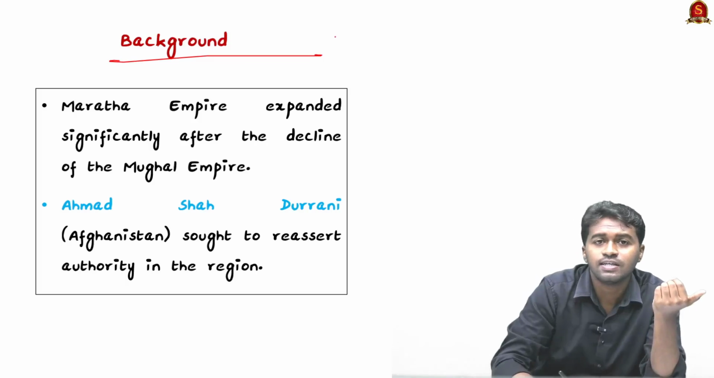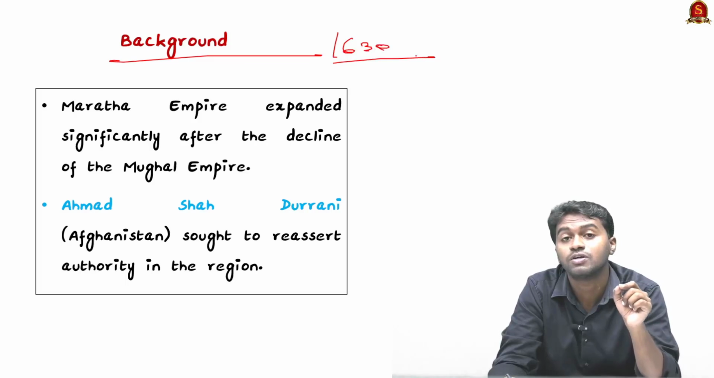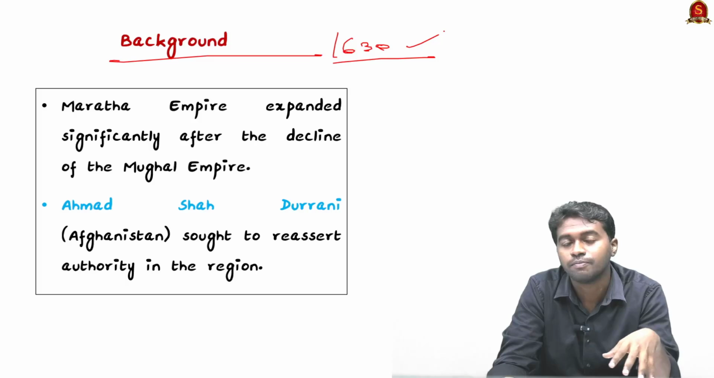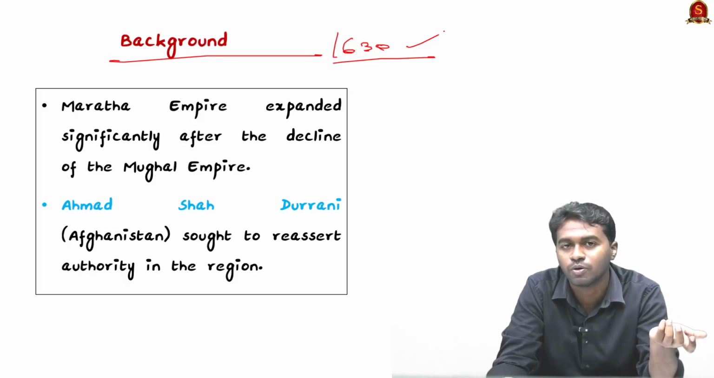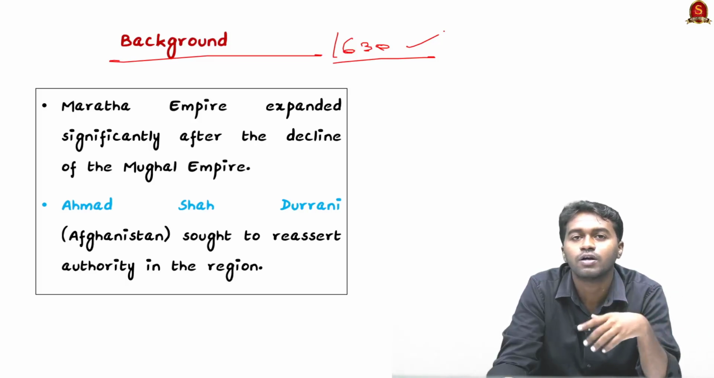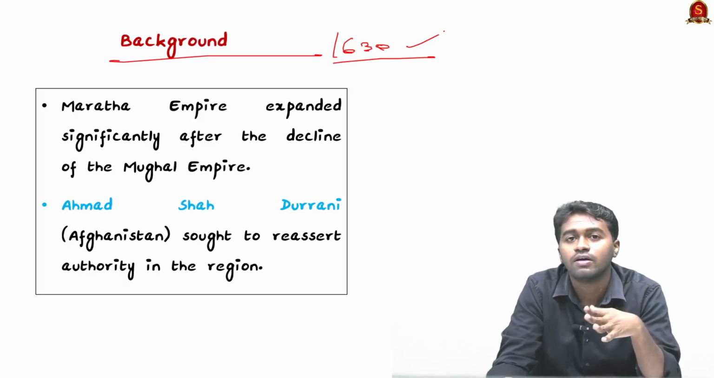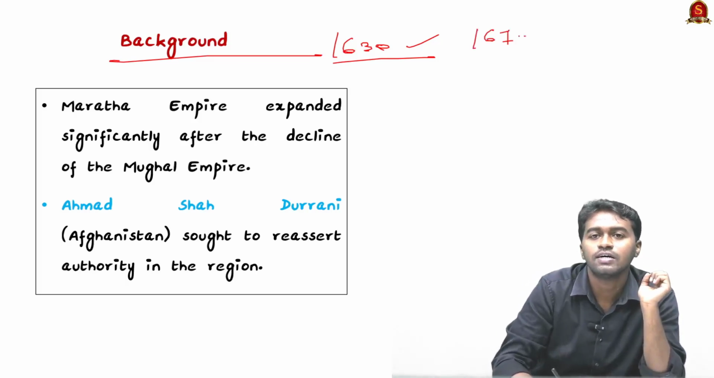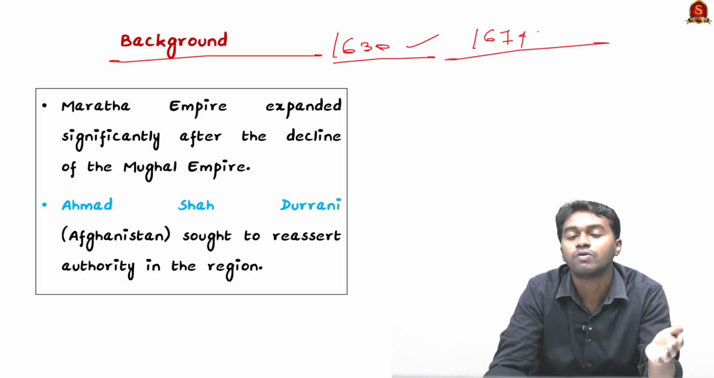In 1630, a person called Shivaji was born, and his mother's name was Jijabai. He strengthened and united the Marathas, and in the course of unification, he had to fight against the Bahmani kingdoms as well as the Mughals. The famous conflict you might have heard about is the conflict between Afzal Khan and Shivaji.